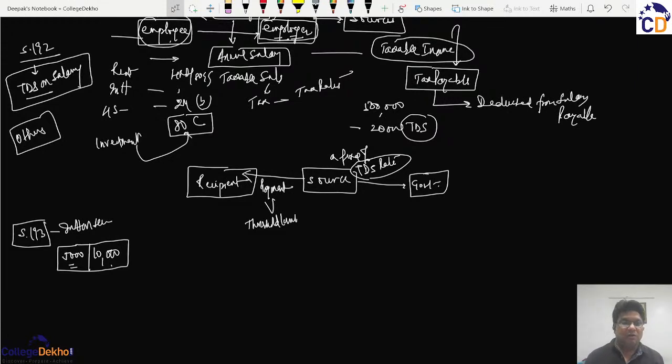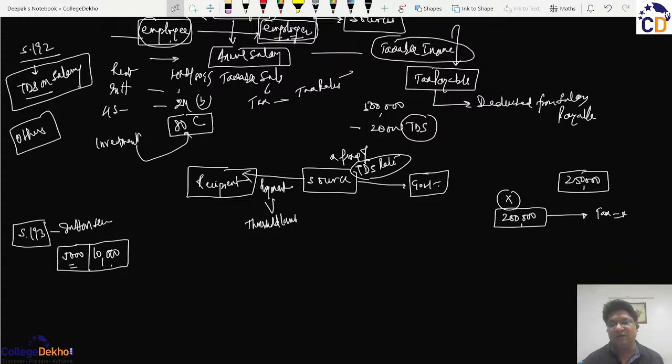But it may happen that Mr. X could have received an annual interest on fixed deposits of rupees 2 lakhs. But if you see the actual tax rate, then being an individual, he is subject to an exemption limit of 2 lakh 50,000, where this income of 2 lakhs will not be taxed and therefore the tax liability will be nil in actual. But what this section 193 says is that irrespective of the actual taxable income of the recipient,